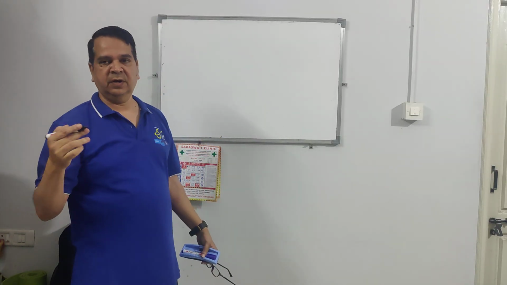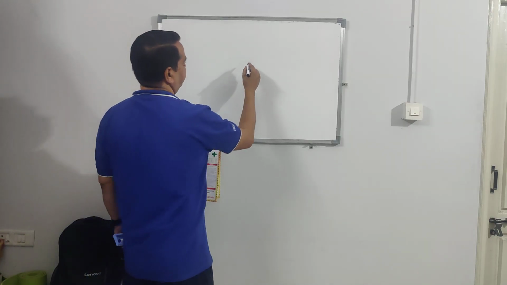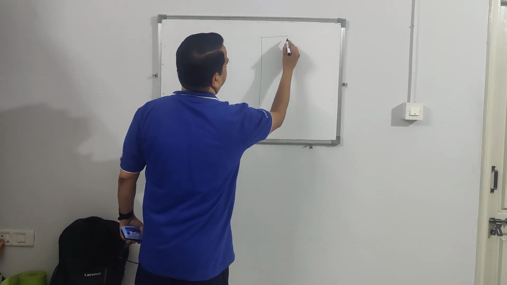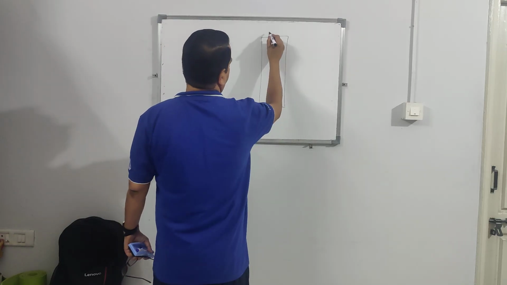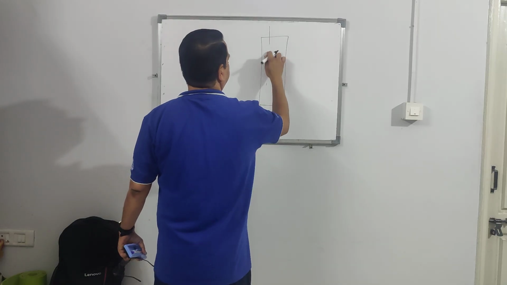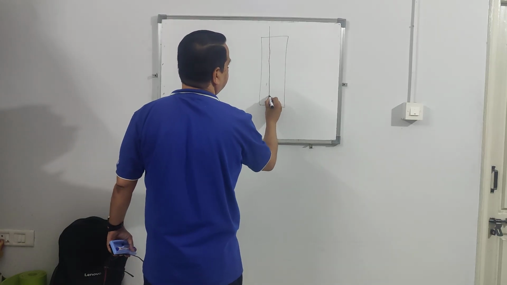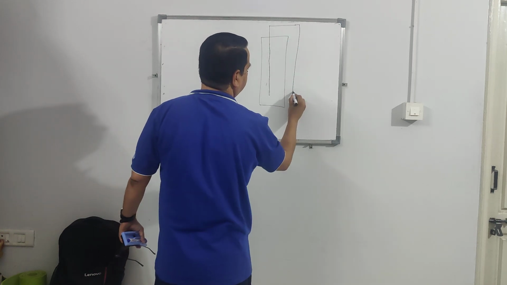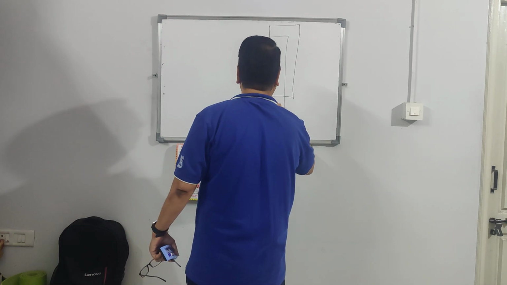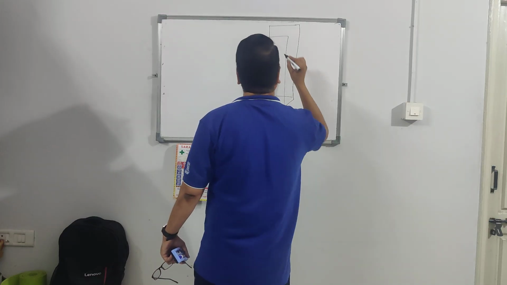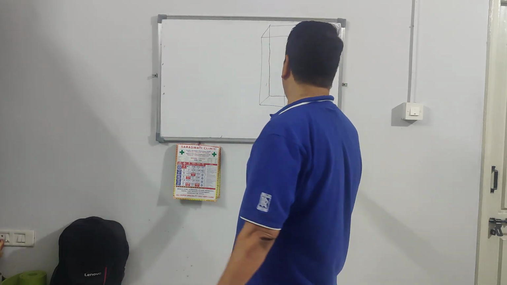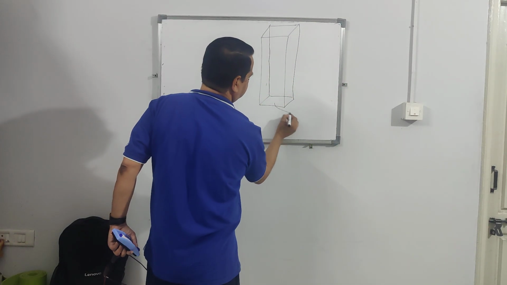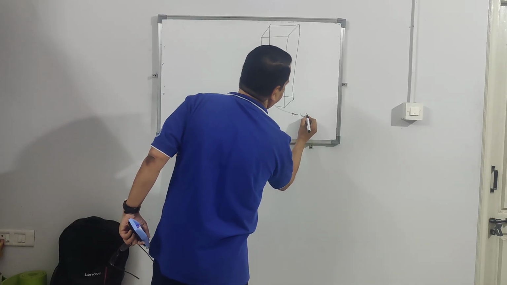For your class, just imagine you have a cuboid like this. Imagine this cuboid has a base with a surface area of 1 meter square.